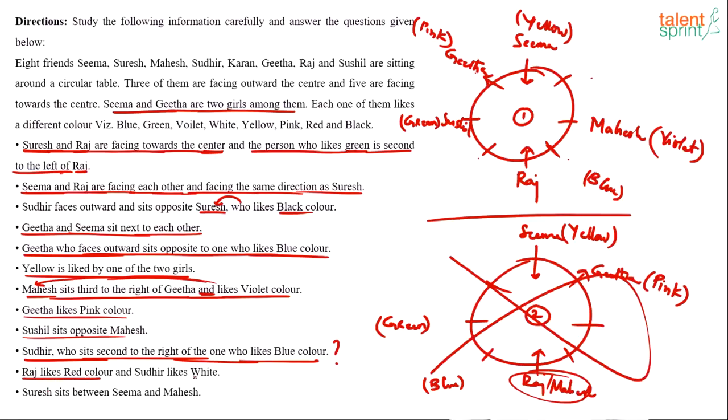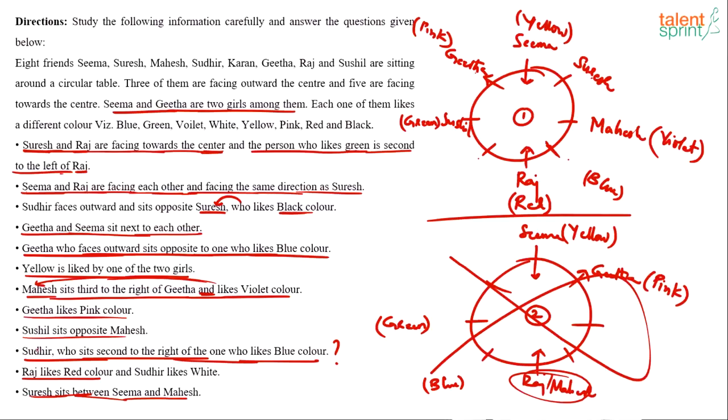Raj likes red color. Okay, let's fix that. Sudhir likes white. Suresh sits between Seema and Mahesh. See, Suresh sits between Seema and Mahesh, so it's obvious that Suresh will come here. As such, we can say this person is also between Seema and Mahesh. But in the context here, Seema, Mahesh and Suresh are all three together.